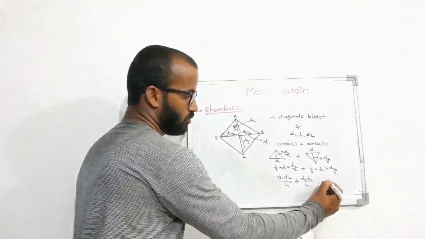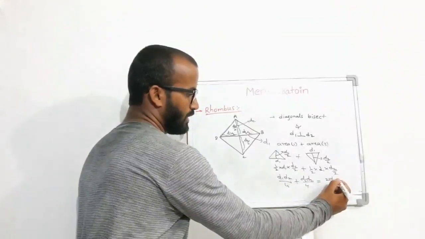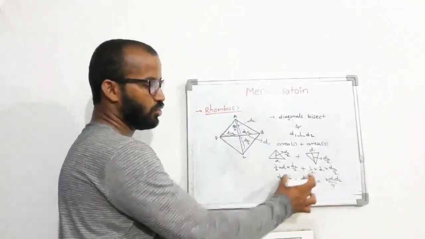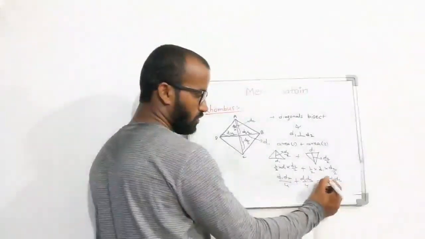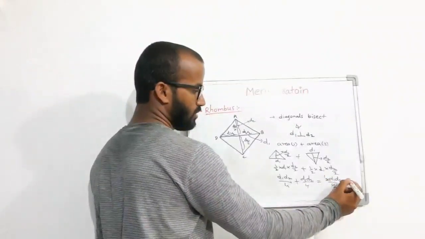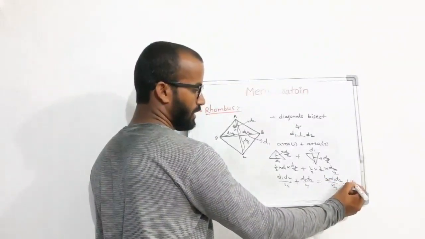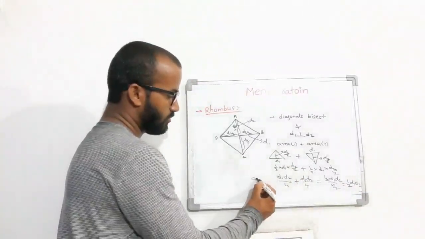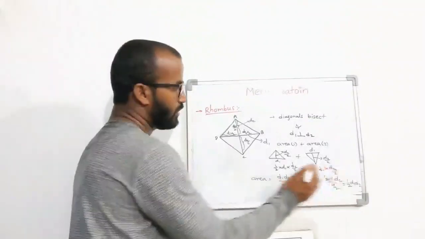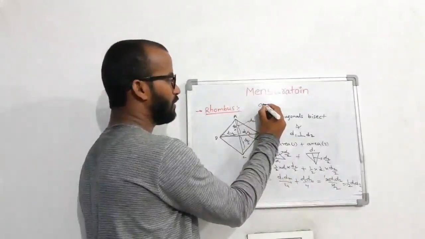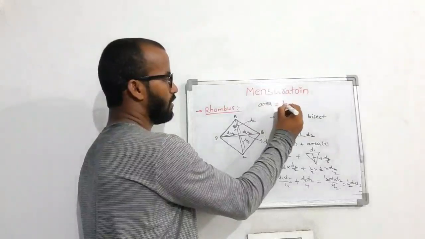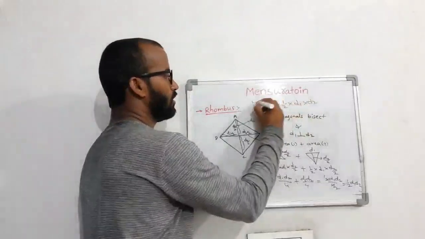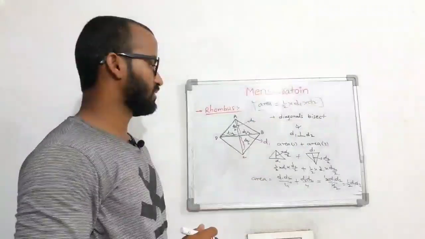If I simplify these two, 2 D1 D2 by 4. The denominator is the same, so the numerators can be added directly. So I get 1 by 2 D1 D2. So area is equal to 1 by 2 D1 D2. So the rhombus area formula is half into the product of diagonal 1 and diagonal 2. How this formula came, we also discussed.